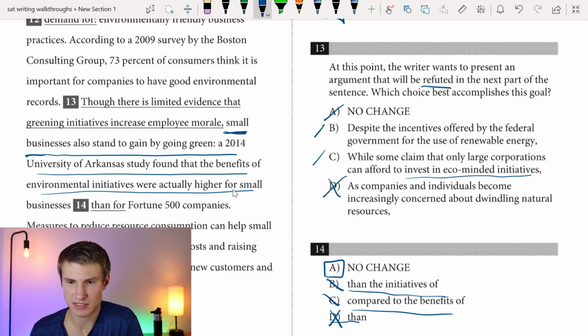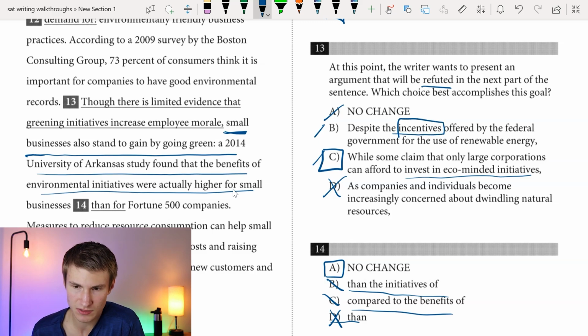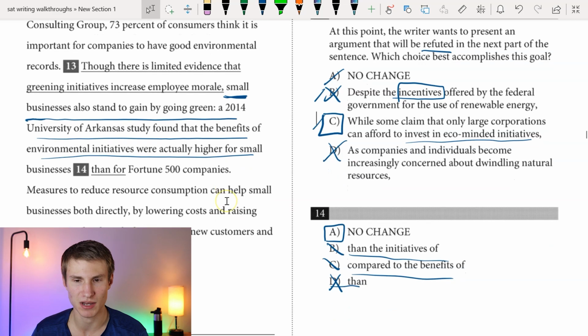So then looking at between B and C here. C, "some claim that only large corporations can afford to invest in eco-minded initiatives." We know that we go on to talk about why it's actually more beneficial for small companies to do that. So that is a direct refutation, and that's actually perfect. And if we look at B, "despite the incentives offered by the federal government for the use of renewable energy," we don't actually go on to discuss anything about the incentives from the federal government, so that one wouldn't make sense either. So we can get rid of B. The perfect answer there is C, because we refute that directly in the next sentence, where we talk about how small businesses should be the ones more focused on eco-minded initiatives because they benefit the most.